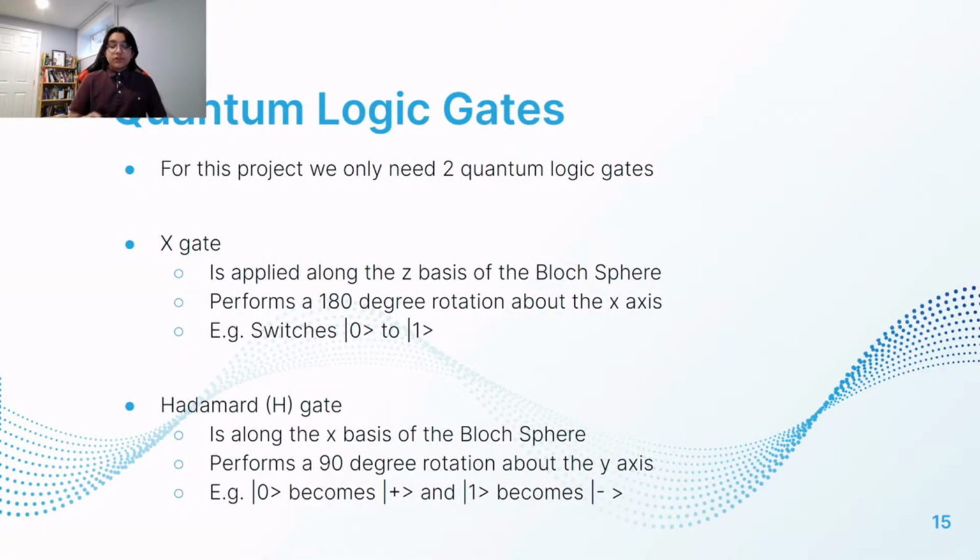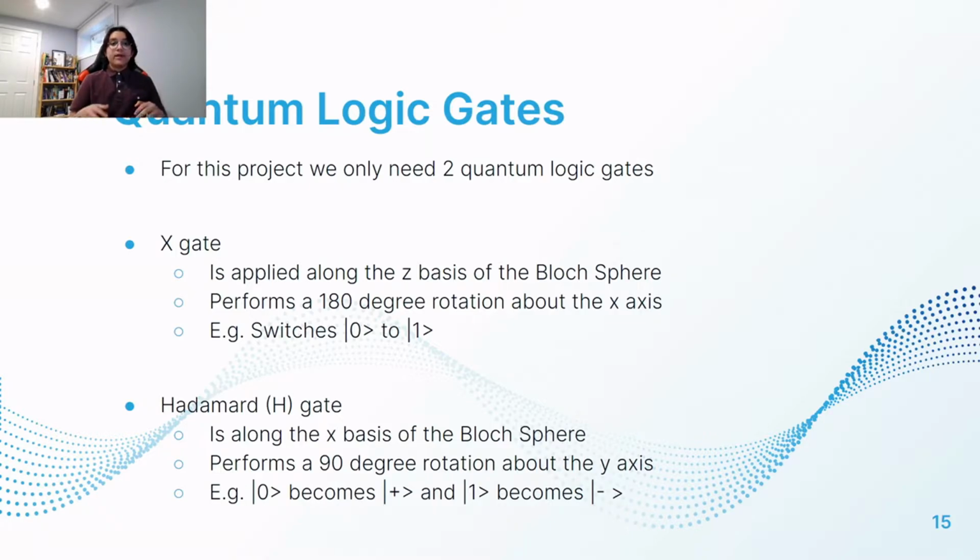So another thing that we're going to be using in this project are called quantum logic gates. And for this project, we're only going to need two quantum logic gates. The first is the X gate, which is applied along the Z basis of the Bloch sphere, i.e. ket 0 and ket 1, and performs a 180-degree rotation about the x-axis, which thereby switches, for example, 0 ket